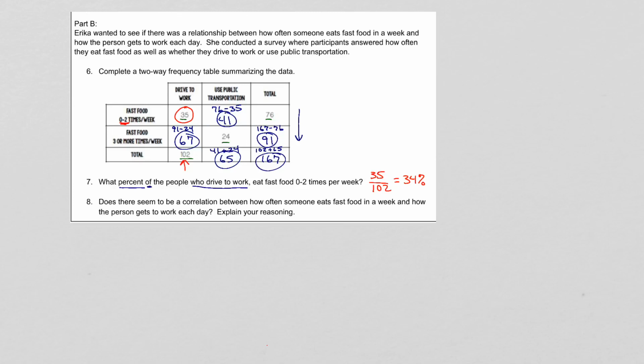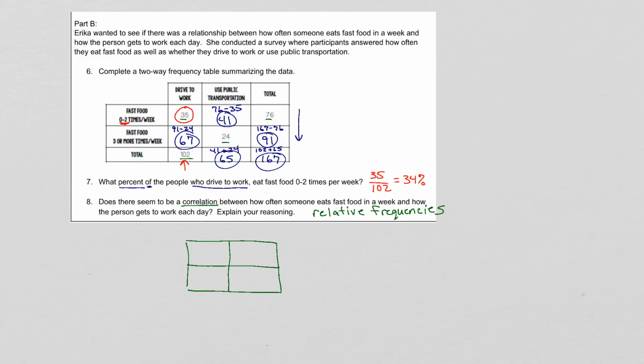Then the last question says, does there seem to be a correlation? And this is that last section that we did. Some of you did really well. Some of you struggled a little bit. But it says between how often someone eats fast food in a week and how the person gets to work each day. And they ask us to explain our reasoning. Well, what we did to figure this out is look at relative frequencies. And I don't want to confuse you by writing a whole lot of stuff in the chart. But basically, if you figure out the relative frequencies, for example, I'll just make the center of the two-way table here.